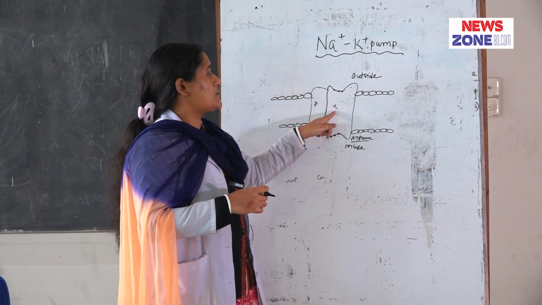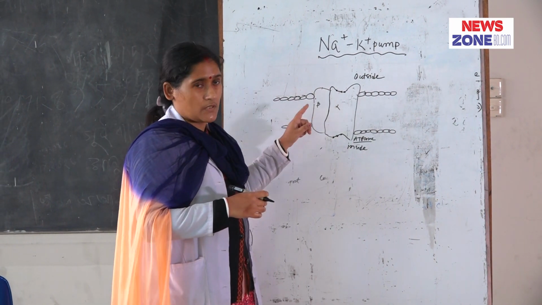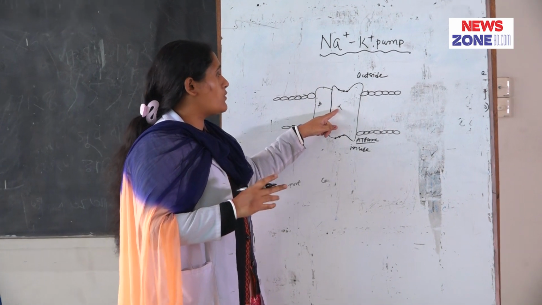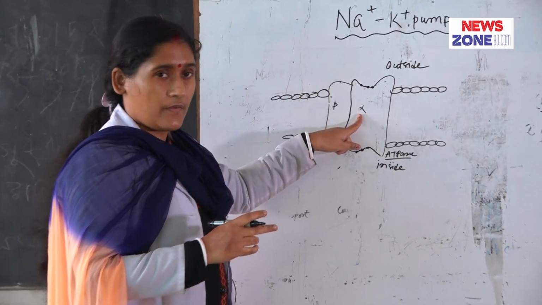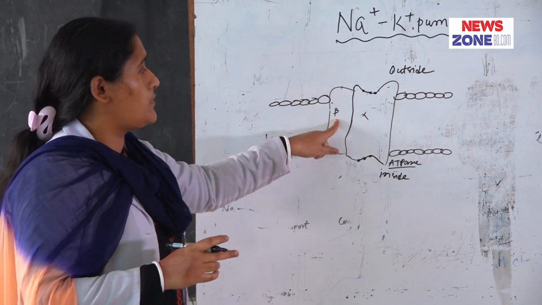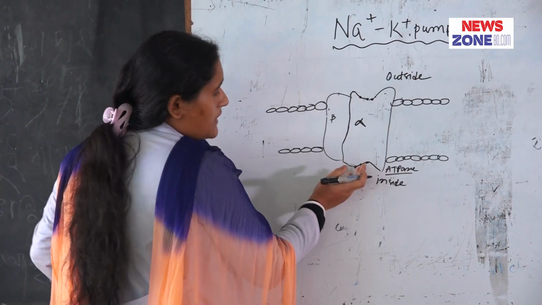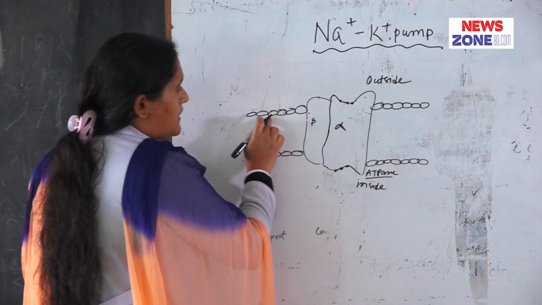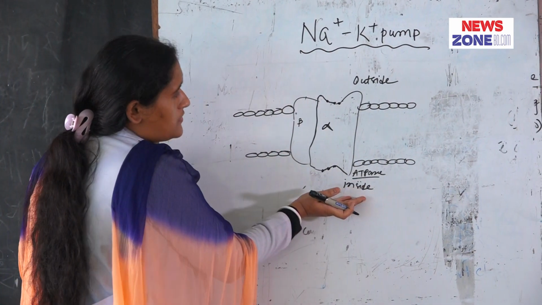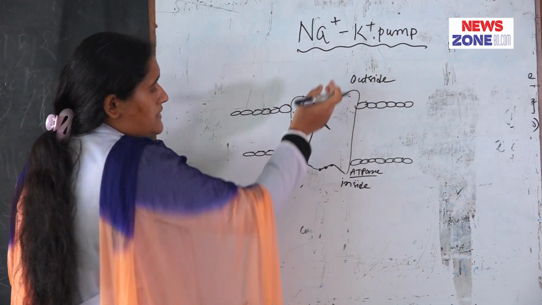The sodium potassium pump is a globular protein composed of two globular proteins, alpha globular protein and beta globular protein. This is the cell membrane, this is the inside of the cell and this is the outside of the cell.